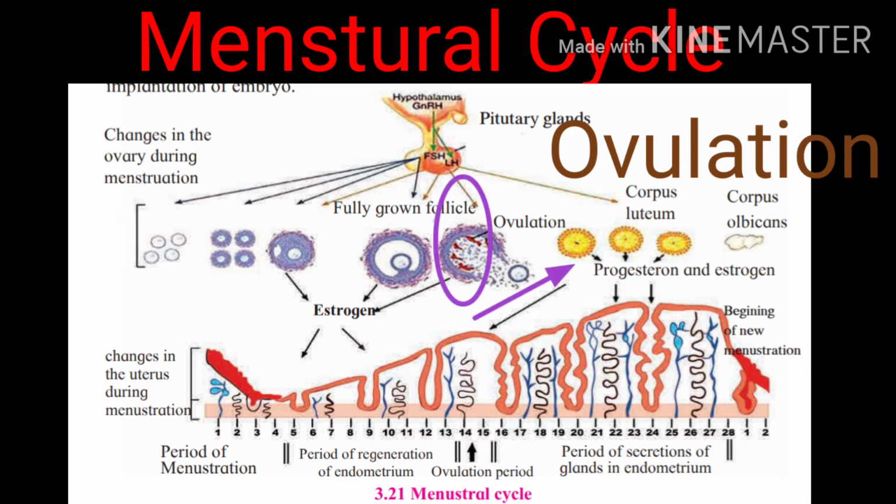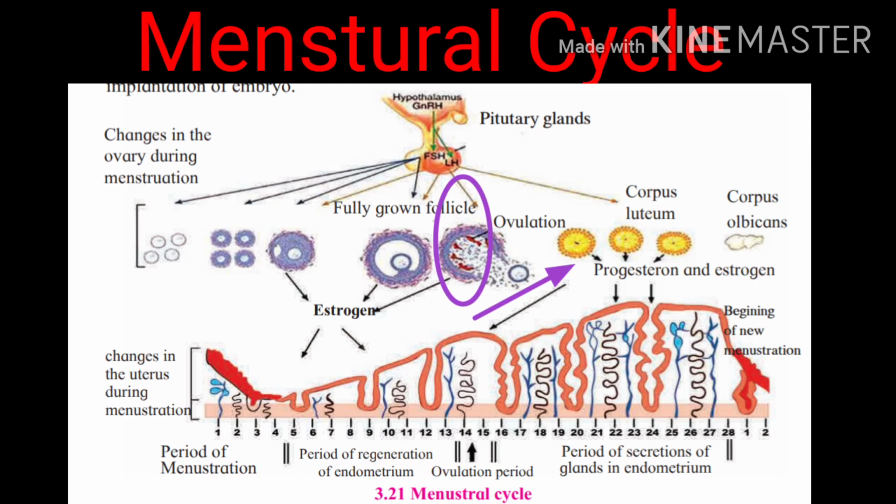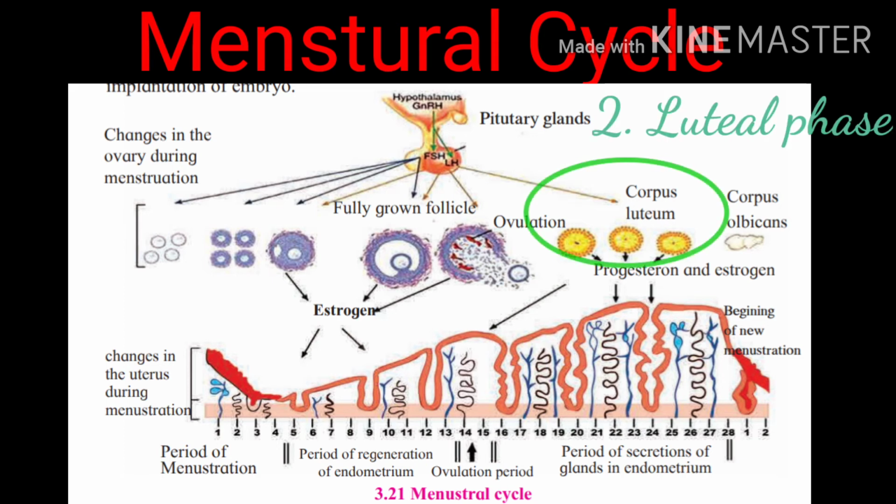Now the remaining tissue of the burst follicle in the ovary forms another structure, that is a yellow body, known as corpus luteum, and hence it is the beginning of luteal phase. This corpus luteum starts to secrete more of estrogen and also another important hormone, progesterone.